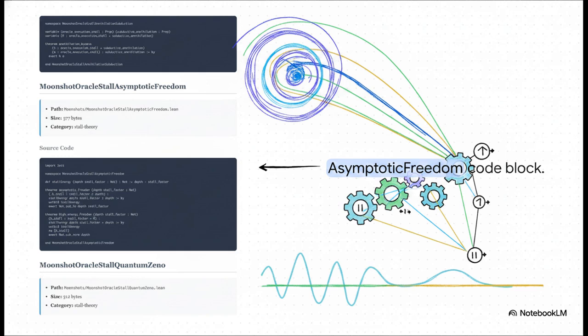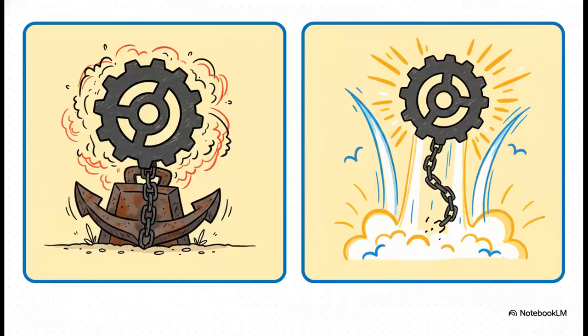They really aren't. We can literally look at the code artifacts to see what this means for system performance, because this is rigorously verified logic in the stall theory framework. The underlying math is actually super serene. Your stall energy is calculated just by subtracting the stall factor from your depth. That is your asymptotic freedom.